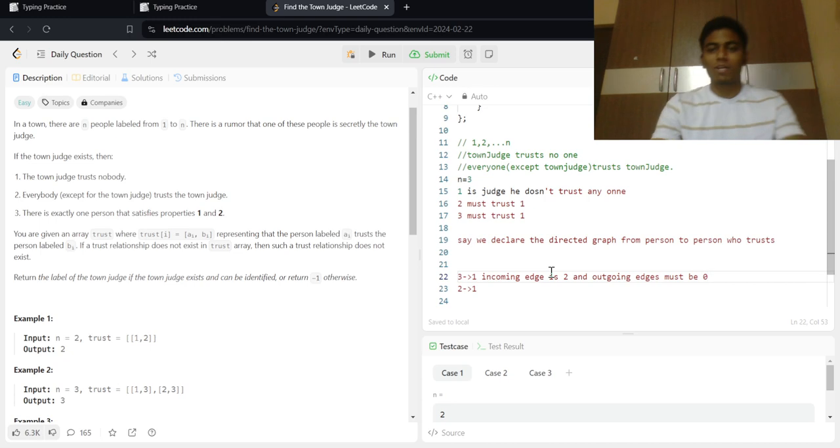So whenever someone is a judge, the number of incoming edges must be n minus 1, and the number of outgoing edges must be 0.